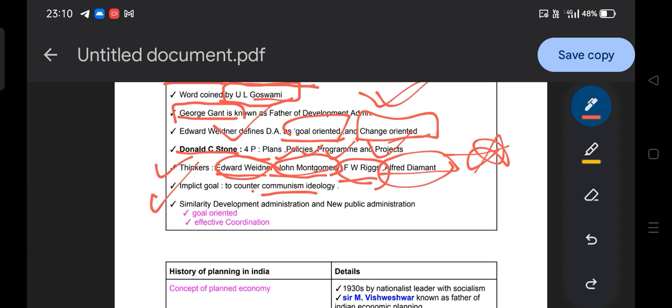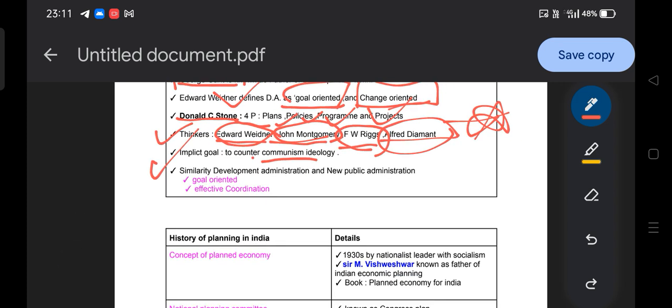When we talk about development administration, we connect it with the ideology of liberalism, that is a Western ideology, the ideology of America. But America always tries to target the communist ideology of the USSR, or currently Russia. So the main objective of development administration was to counter the communist ideology while spreading the idea among developing or third world countries. That is the main idea.